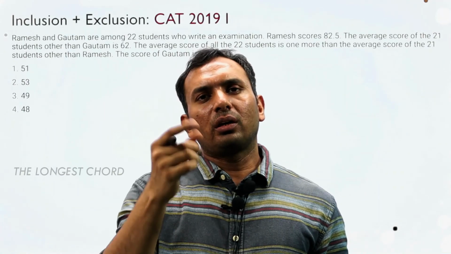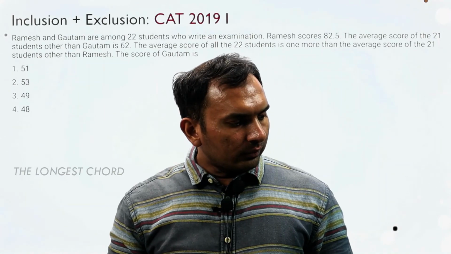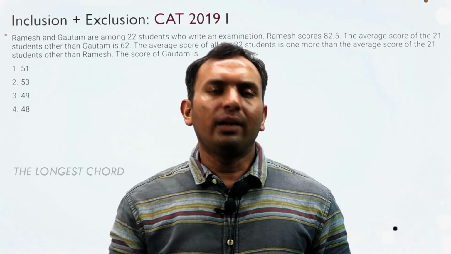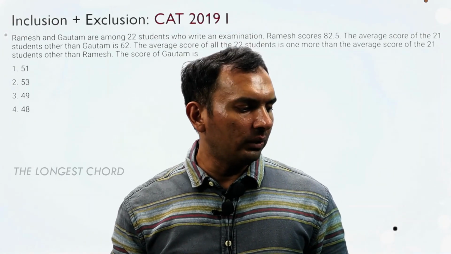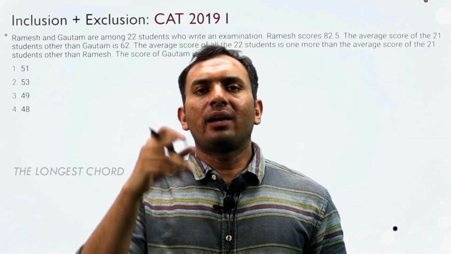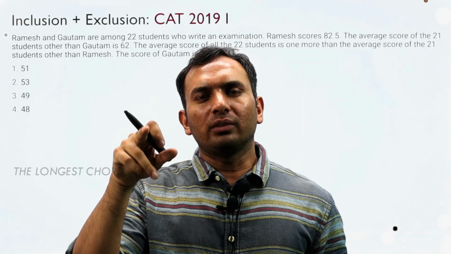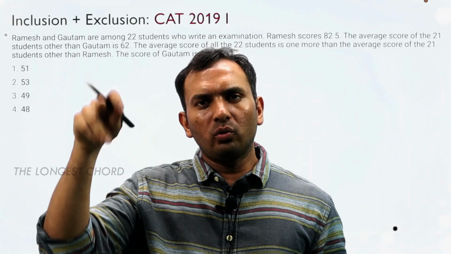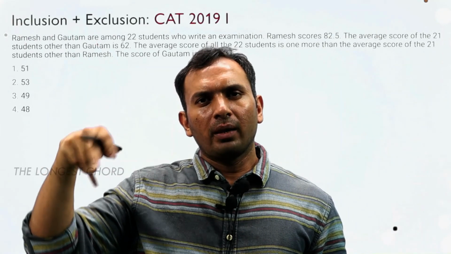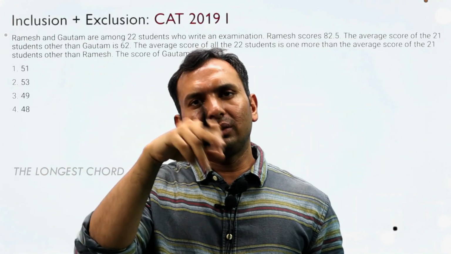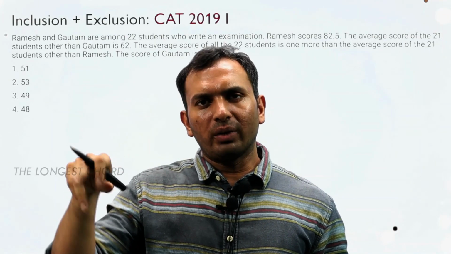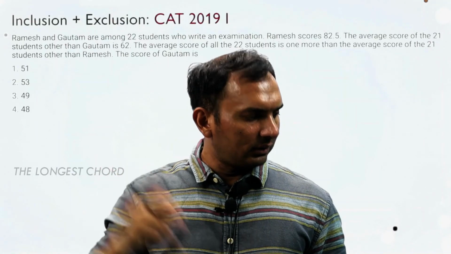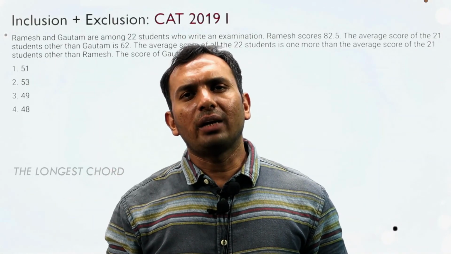So let's say Gautam is 62 only, and if it is bringing it down to 61.5, Gautam must be bringing in that 0.5 difference for all, basically 22 into 0.5 we have to subtract. So 62 minus 22 into 1 by 2, that means 62 minus 11. So that means 51 has to be Gautam's score.